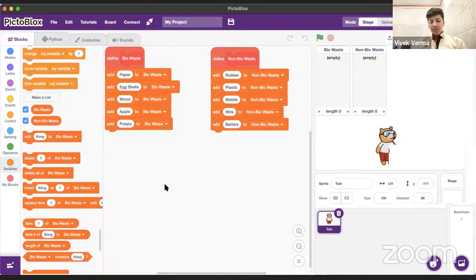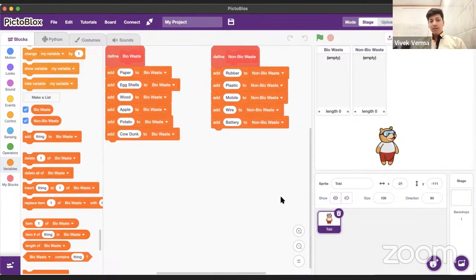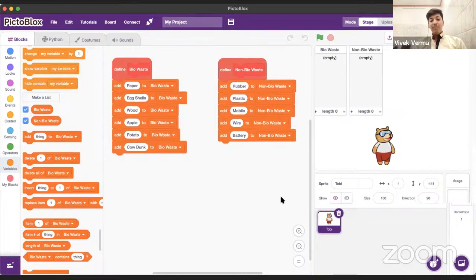Cow dung, yep, it can be considered as bio waste because it can decompose naturally. Good job. I'm very happy that you guys are very responsive in the chat box. Very good. All right. No, Aarti, glass is not bio waste. It cannot decompose naturally. Yep. Good job, Pranshu. Fruits and vegetables, cow dung, all in one. Good job.